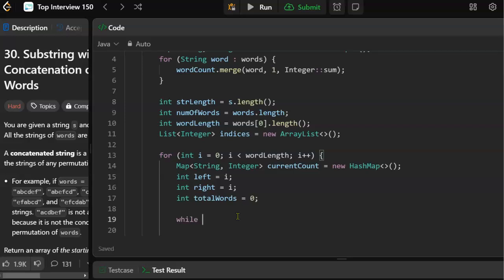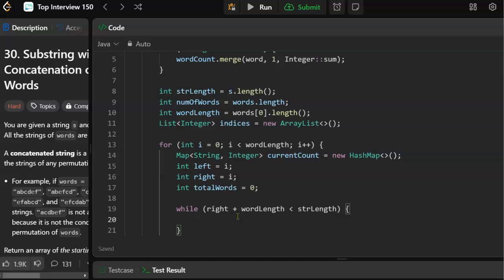So while right plus word length is less than the string length, I'll keep it within the bounds of the string. String sub for substring equals s dot substring right to right plus word length.